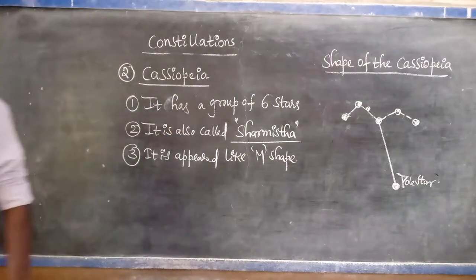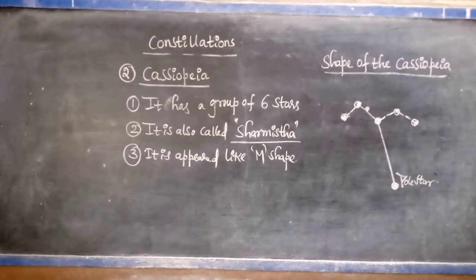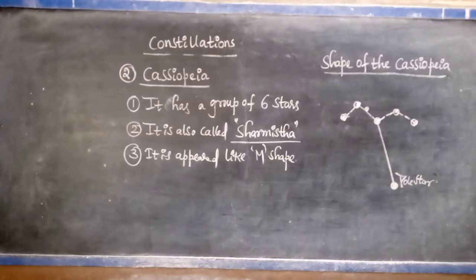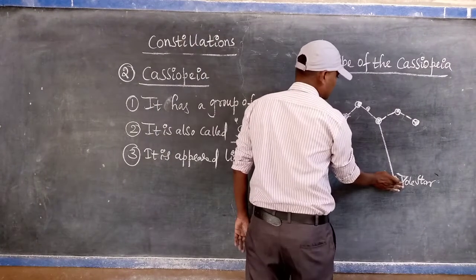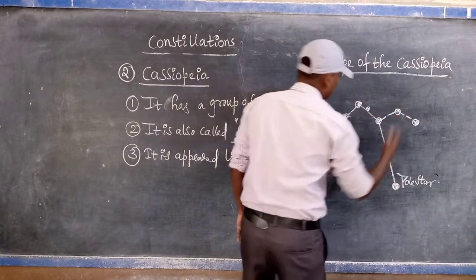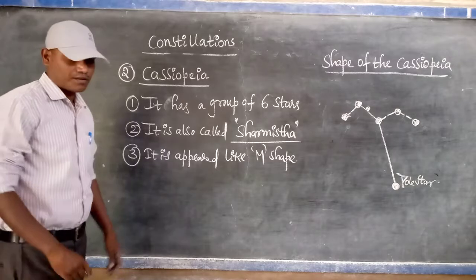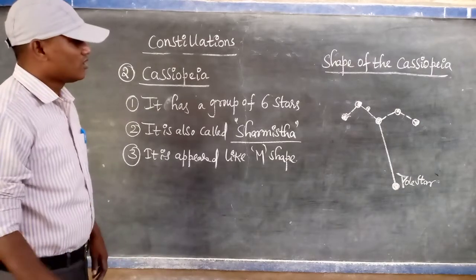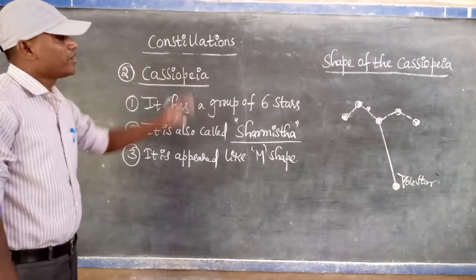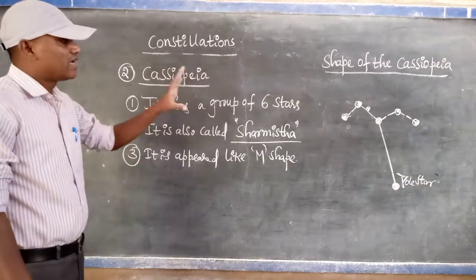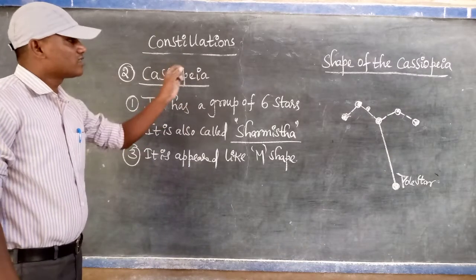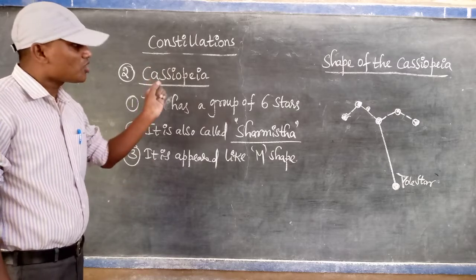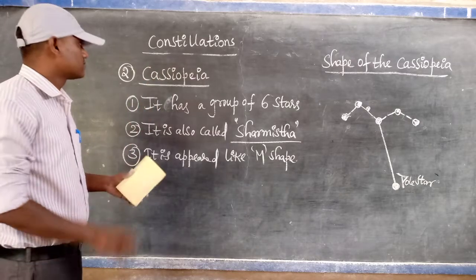What is the shape of the Cassiopeia? Okay, M shape. Its shape is an M shape. So by seeing this carefully, you can draw the diagram, because sometimes they ask: draw the shape of the Cassiopeia, or draw the shape of the Great Bear.